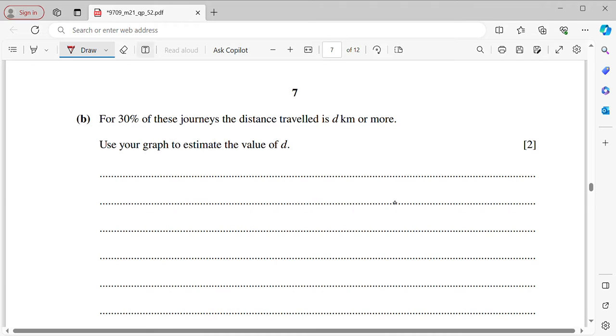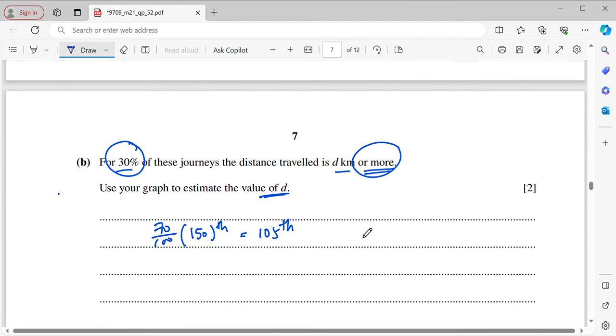Okay, now B, for 30% of these journeys, the distance traveled is d kilometers or more. Use your graph to estimate the value of d. So 30%, d kilometers or more. That means we are counting 70% because of this word or more. So 70% means 70 over 100 times 150. So that means it will be the data number 105.